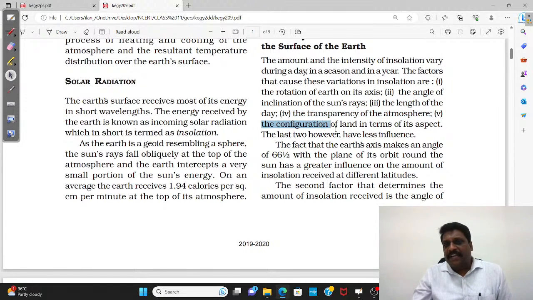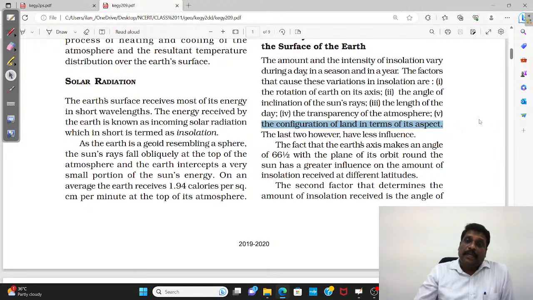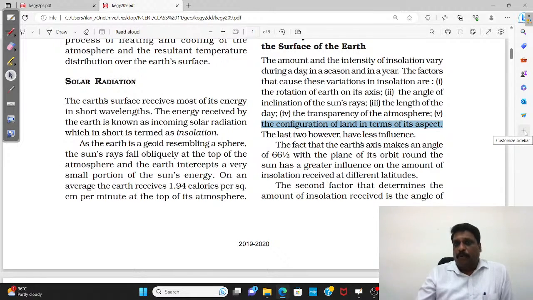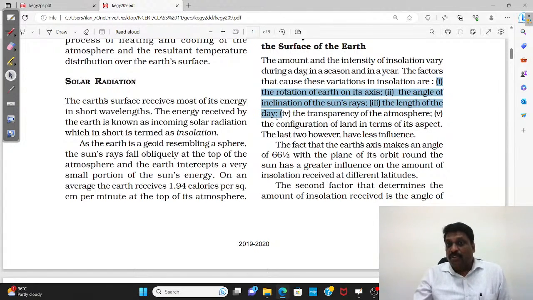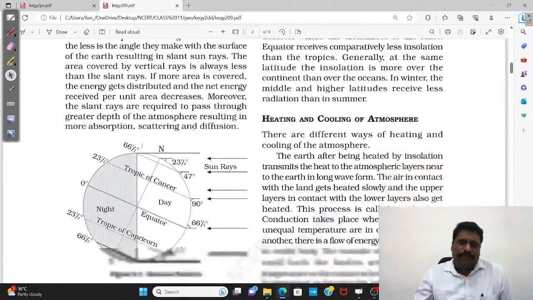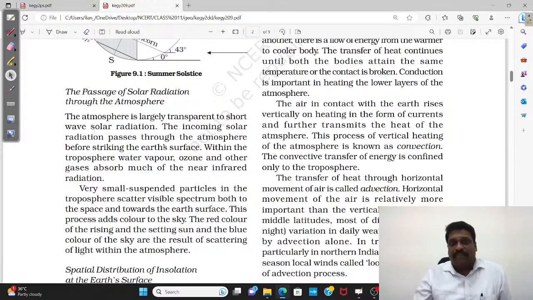Then, of course, the configuration of the land in terms of its aspect: plains versus plateaus versus mountains plays a role. Here itself they say the last two have less influence. What plays a very, very important role are the first three: rotation, angle of sun's rays, and the length of the day. Right, my dear friends, I think this much should be fair enough, and the rest of it talks about the same.